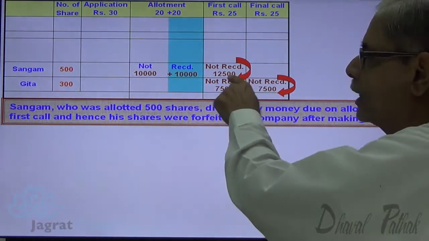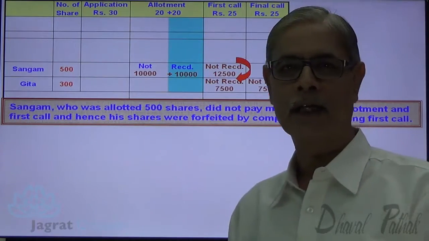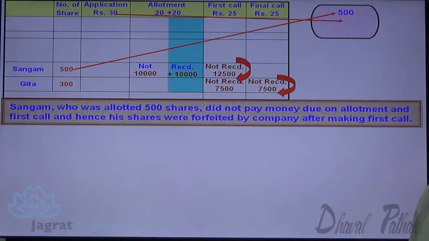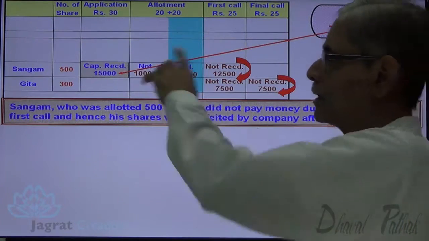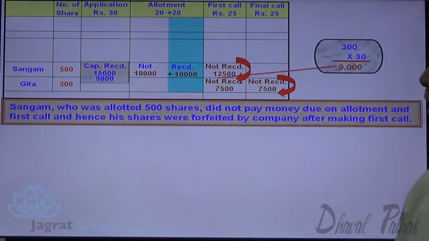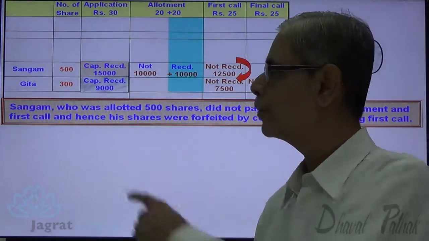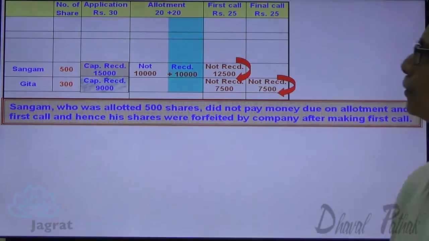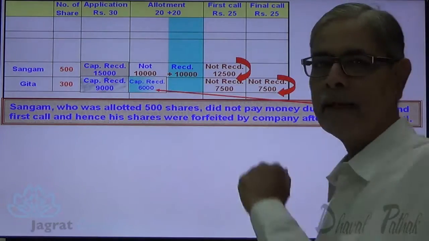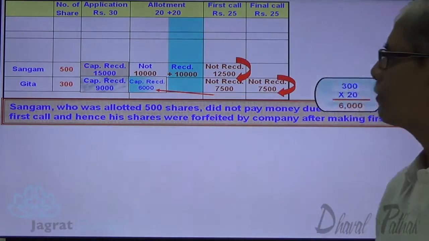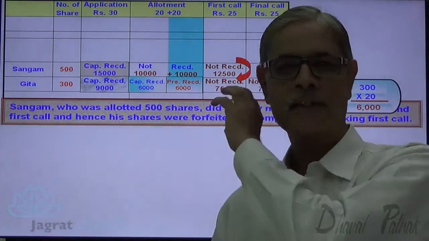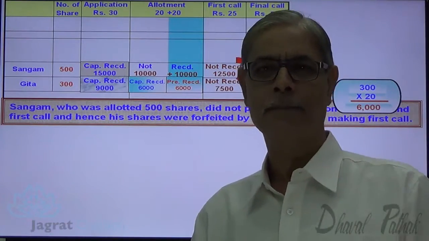This is the amount not received. Let me find out what capital element has been received on shares forfeited. So 500 into 30. This is the capital element received. 300 into 30. This is the capital element received on shares allotted to Geeta. This is the capital element in allotment dues received. This is the premium element received. So this is the only necessary working for our sum.